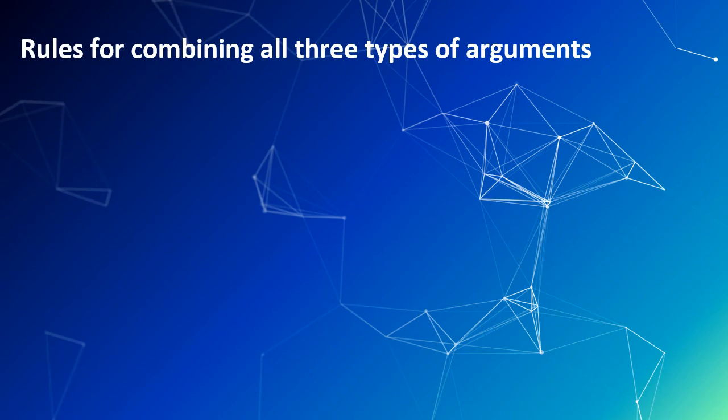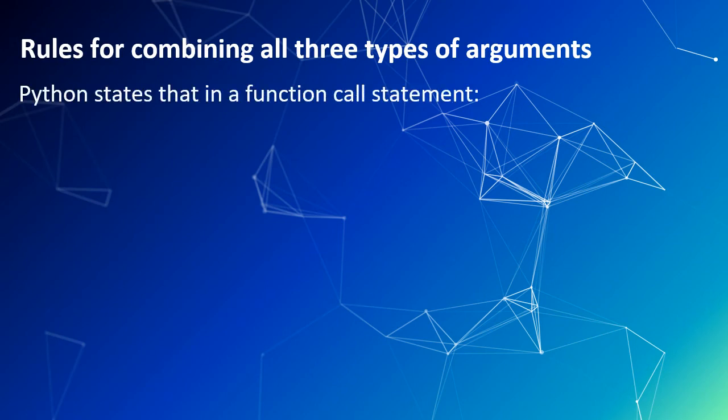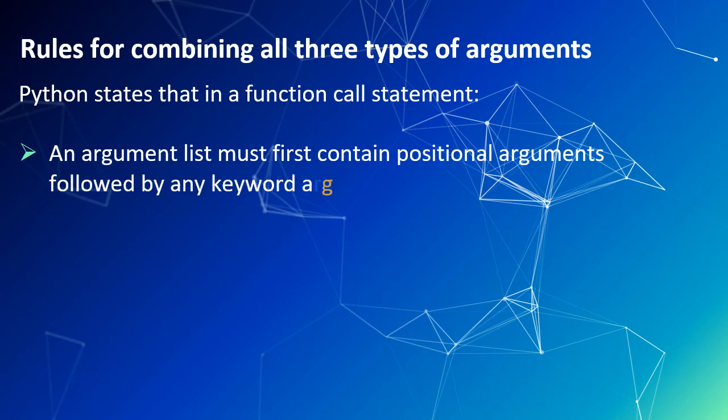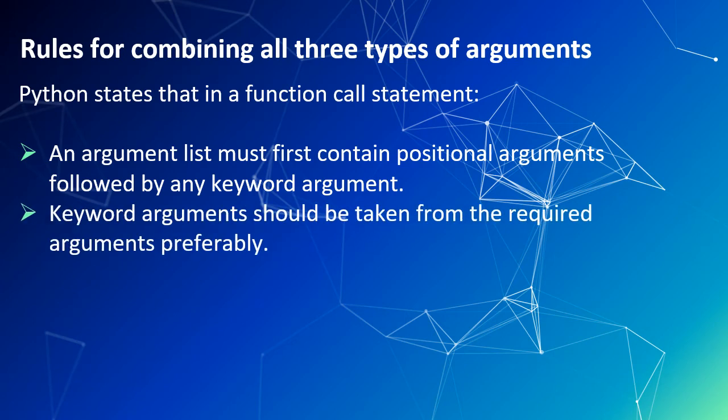Rules for combining all three types of arguments. We have to follow rules when we combine multiple types of arguments. First, an argument list must first contain positional arguments followed by any keyword arguments.